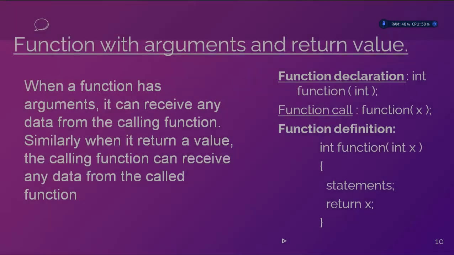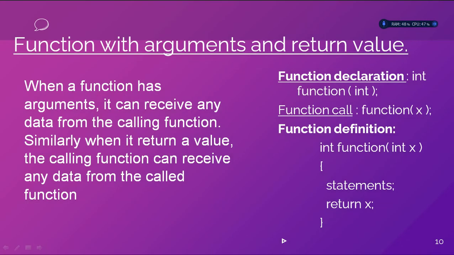And the next category is function with arguments and return value. When a function has arguments, it can receive data from your main function. Similarly, it returns a value, which means the calling function can receive data from the called function. At the time of function declaration, you can specify your data type, which may be int, float, double or char, whatever it will be, and you can specify the function name. Within the parentheses, you can pass your parameters. You can pass any number of parameters, either 1, 2 or 3, depending on your requirement.